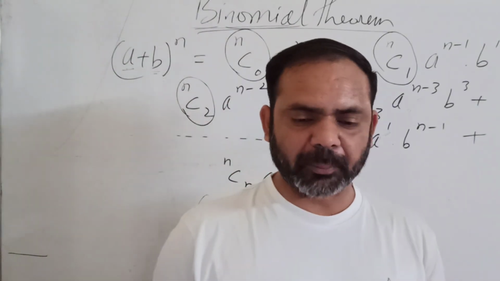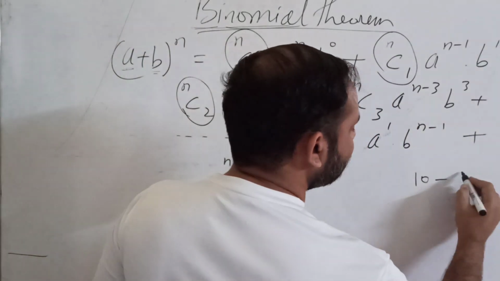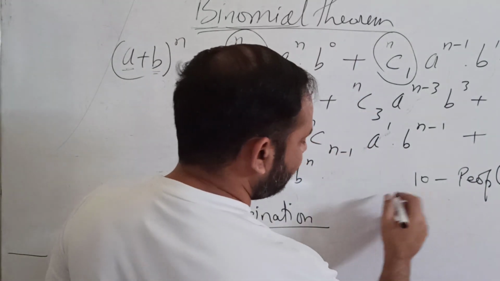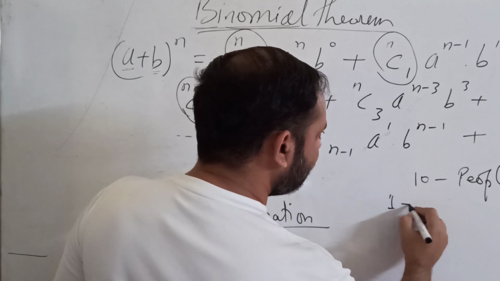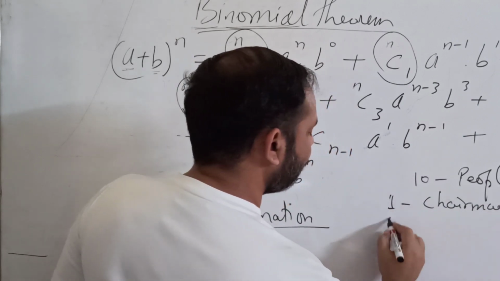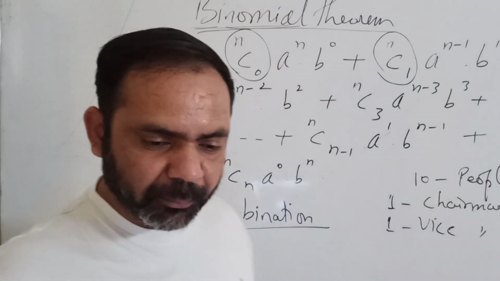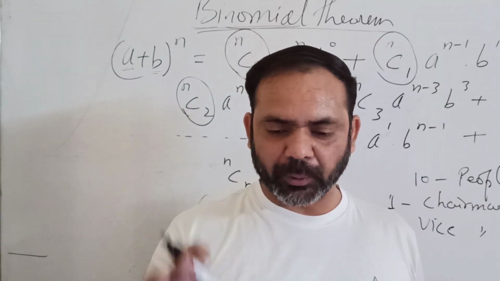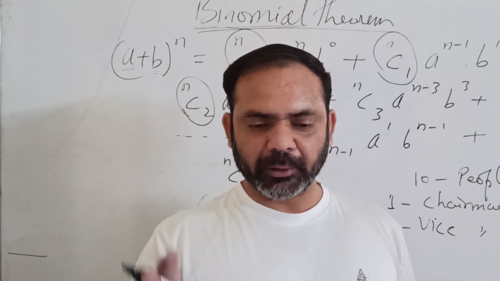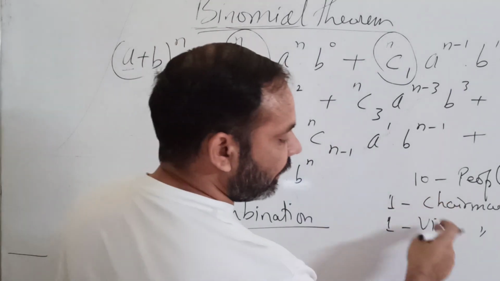Combination is used, suppose I give you a condition that there are 10 people available and you want to select one chairman and one vice chairman. From 10 people you want to select one chairman and one vice chairman, means you want to select two people. Then in how many ways can you select the chairman and the vice chairman?